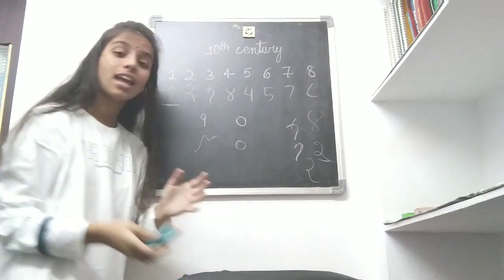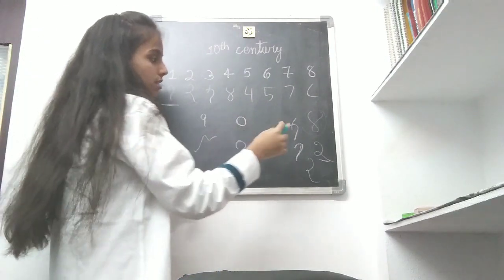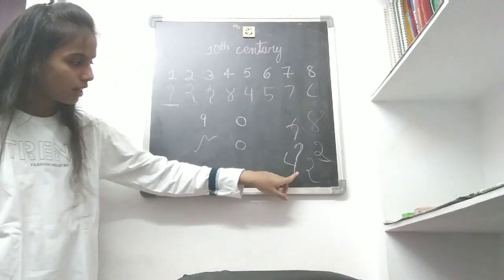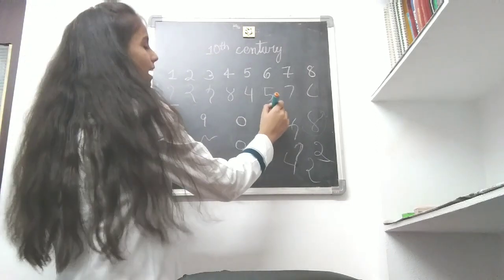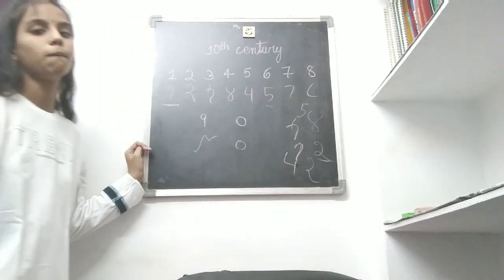Next, 5 looks like 4 and 6 looks like 5. I was wondered when I knew this. See, 5 will look like this, like 4. There will be no line on this side. It will be like this. And 6 looks just like a 5, as you can see here.